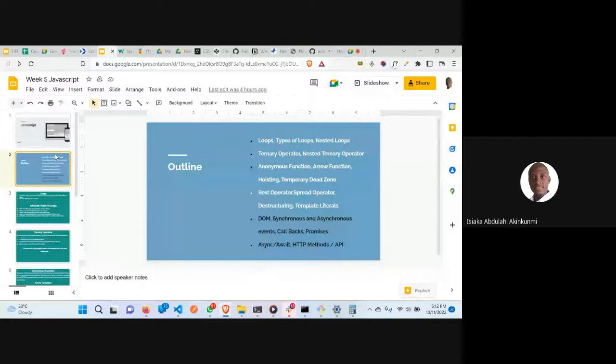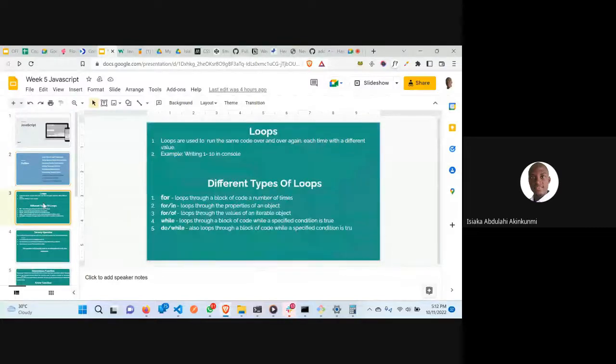Last class, I believe you were taught functions. So now, what do we mean by loops? What does a loop do for us? If you are told to write 1 to 10, normally as a human being, you have to start writing 1, 2, 3, 4, 5, 6, 7, 8, 9, 10. But in computers or in the JavaScript language, we hate repeating ourselves. Something that you can write in a line of code, then you keep repeating yourself.